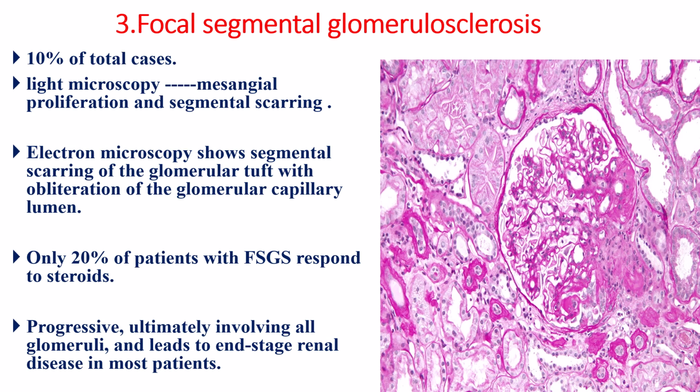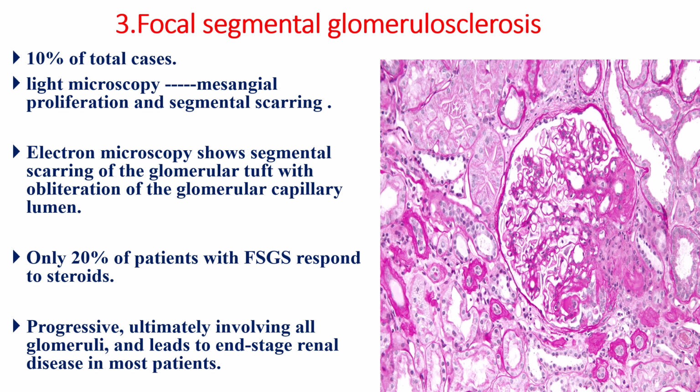The third is focal segmental glomerulosclerosis, which is responsible for 10% of total cases of nephrotic syndrome. This one occurs mostly in adults and adolescents, unlike minimal change disease. In this case, light microscope shows mesangial proliferation and segmental scarring. Electron microscope shows segmental scarring of the glomerular tuft with obliteration of the glomerular capillary lumen.